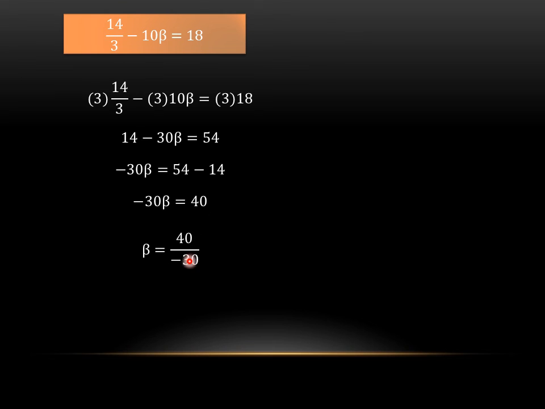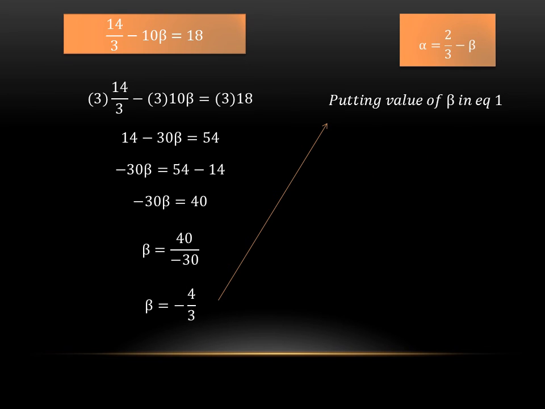Now taking minus 30 to the other side, beta will be kept alone here. So the answer will become minus 4 by 3. We have the answer of beta now. Can we replace it in our equation 1 to get the value of alpha, where we placed alpha on one side of the equation and taken beta to the other side? Putting the value of beta in equation 1, our equation 1 was 2 by 3 minus beta. So we will write 2 by 3 minus beta and replace beta by minus 4 by 3.